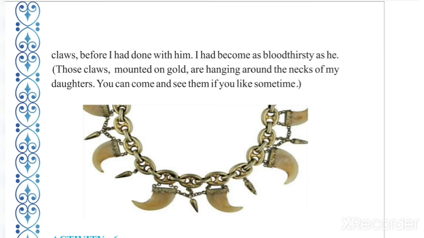Then careful tuck up the child. What is the mistake here? "Careful tuck up the child" or "carefully tuck up the child"? Instead of "careful", what will we write? "Carefully", C-A-R-E-F-U-L-L-Y. Okay, understood? So that's all for this passage.